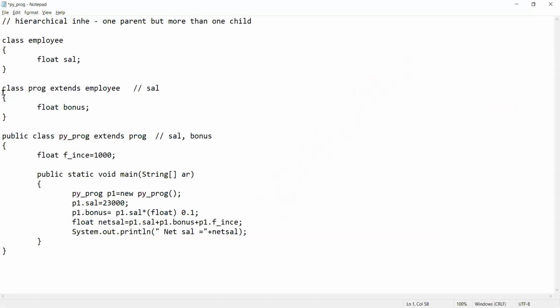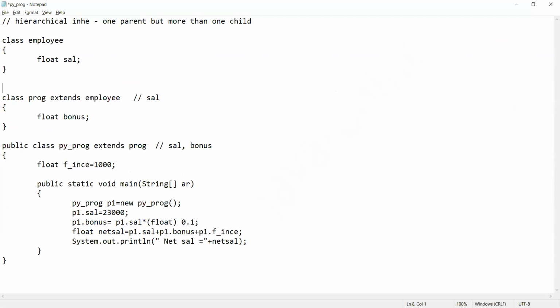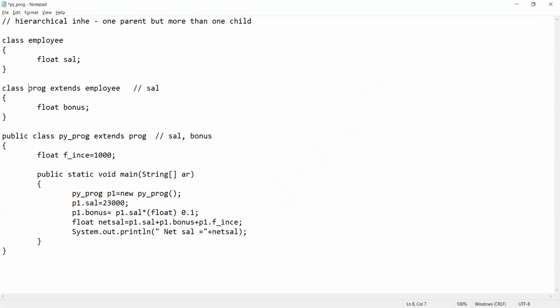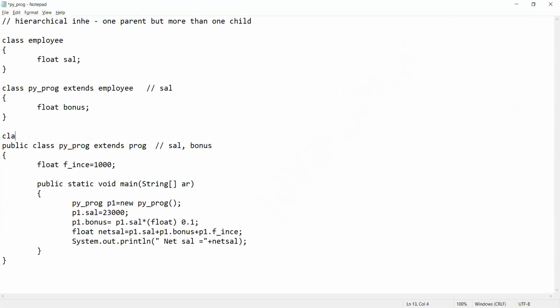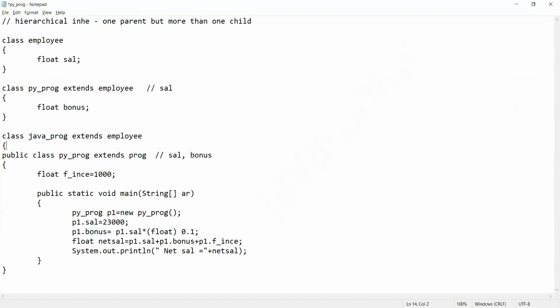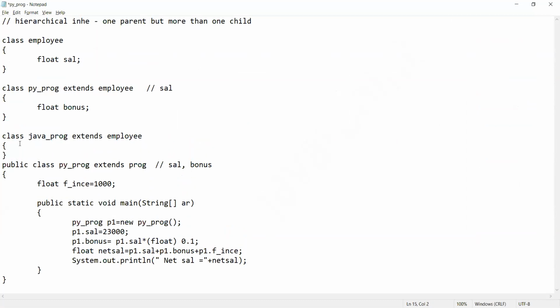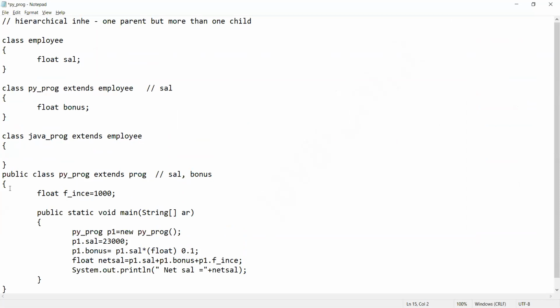Suppose I have an employee class, and in a company, I have employees, and there are two types of employee I am having. One is a Python programmer employee, and another is the Java programmer employee. So I'm making two classes, Java programmer extends employee, right? And instead of having a bonus, it is having a fixed incentive, right?